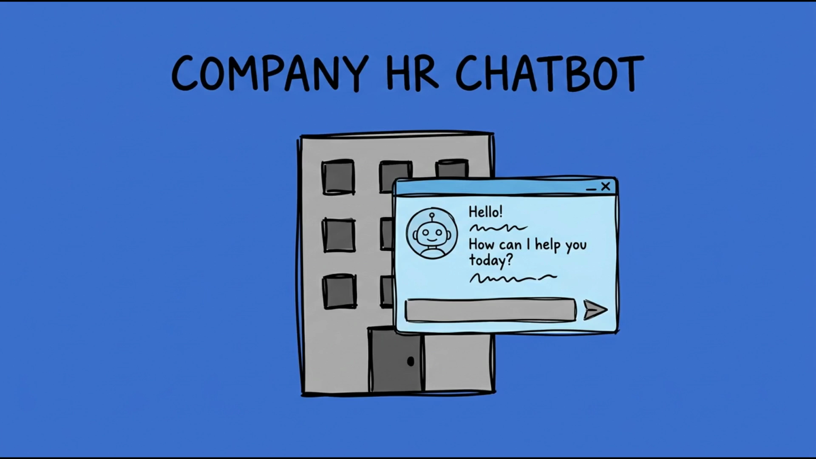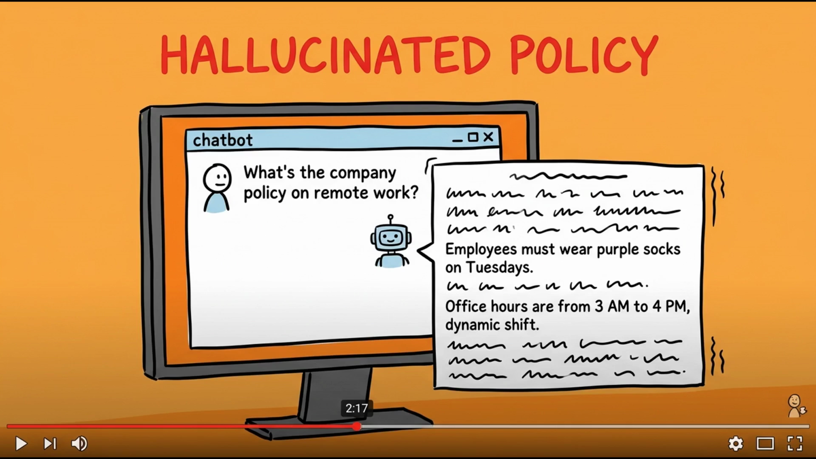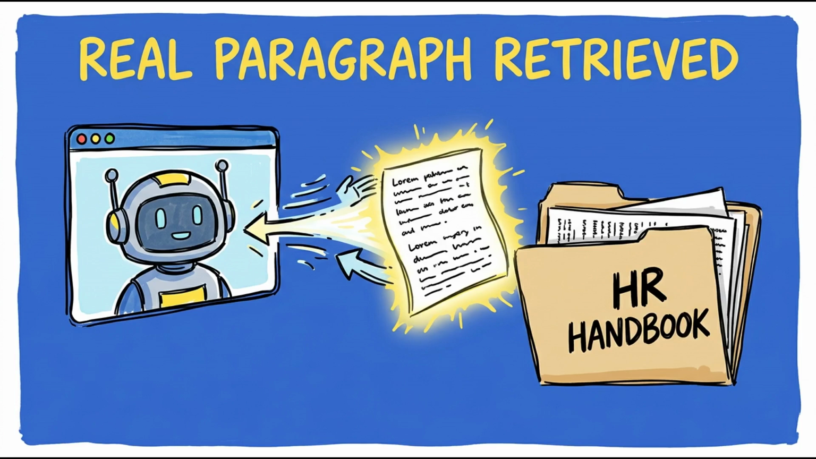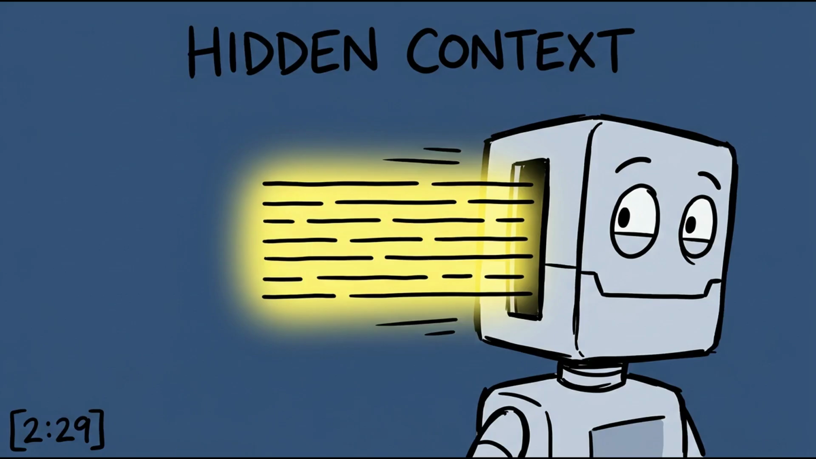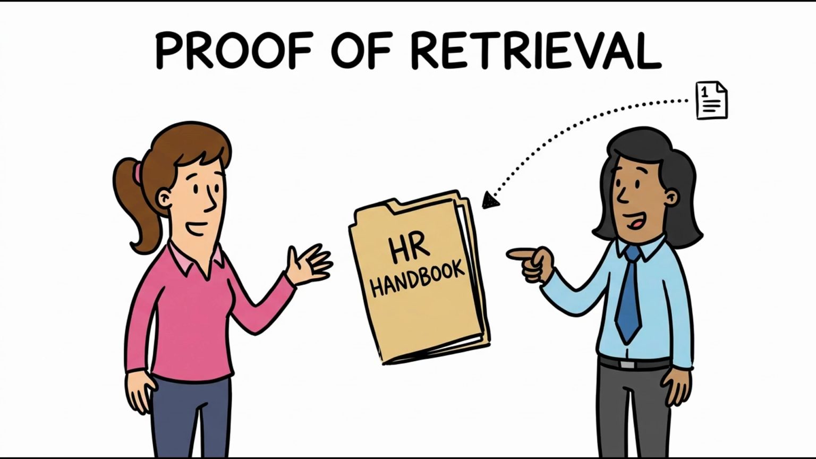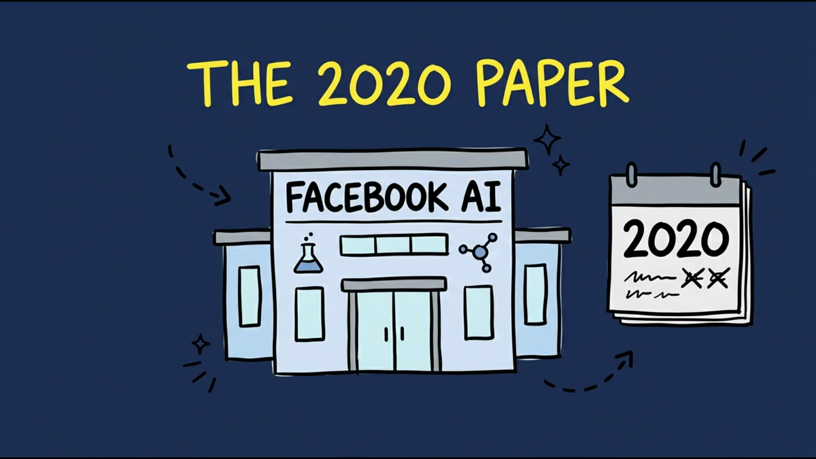Picture a company chatbot answering HR questions. Without RAG, it might hallucinate a policy that sounds real but isn't. With RAG, the moment someone asks about sick days, the system retrieves the actual paragraph from the real handbook and hands it to the model as hidden context. This is exactly why some AI tools can cite sources. The citation is proof of what got retrieved.